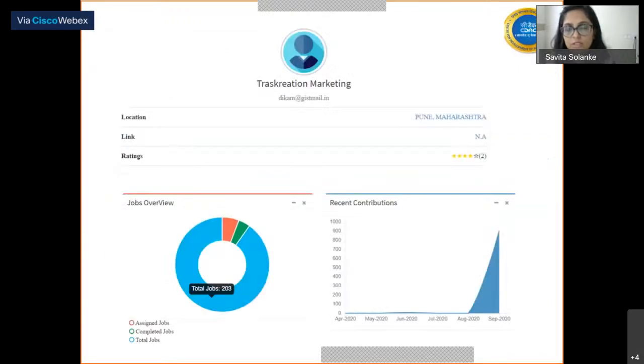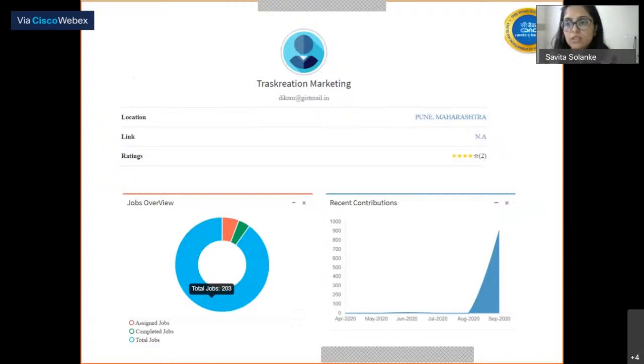The dashboard of the translation agency will look like this. Here we can see the location of the translation agency, the link to his website where we can view his work and details, and the rating that has been provided to the translation agency by the WA.